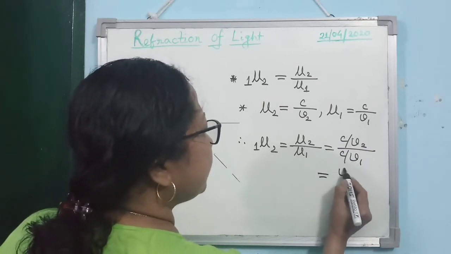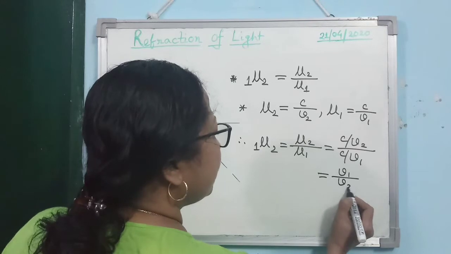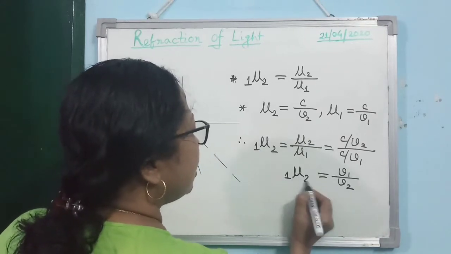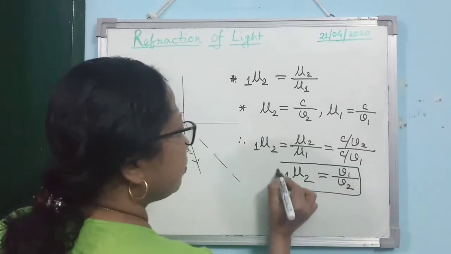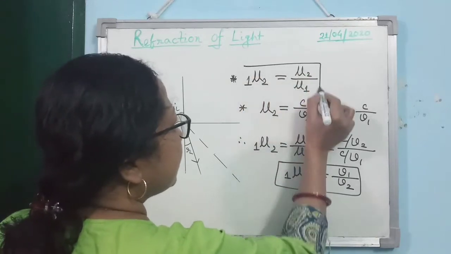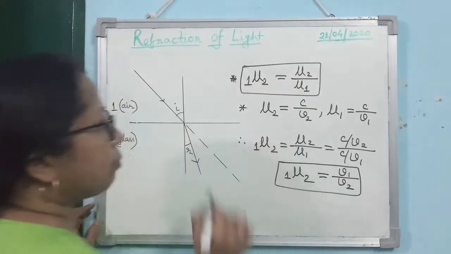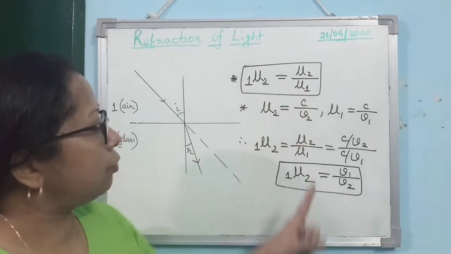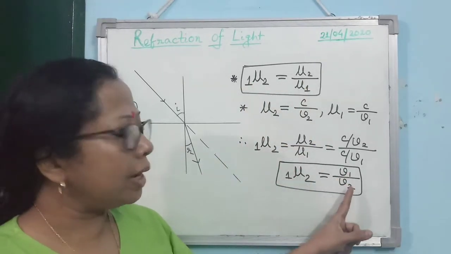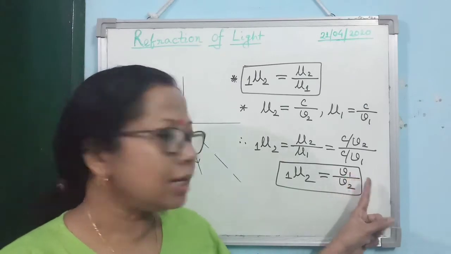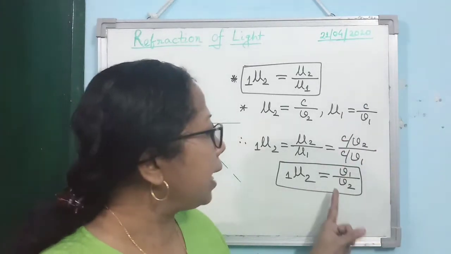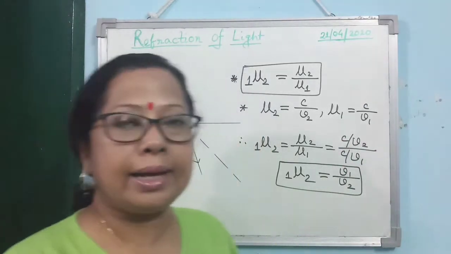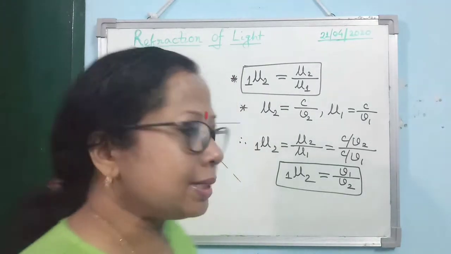So what are you getting? V1 by V2. So 1μ2 is equal to V1 by V2. So these are the relations you are supposed to remember always. Okay, 1μ2 is μ2 by μ1 and 1μ2 is V1 by V2. What does V1 represent? Speed of light in the first medium and V2 is the speed of light in the second medium. Is that clear?